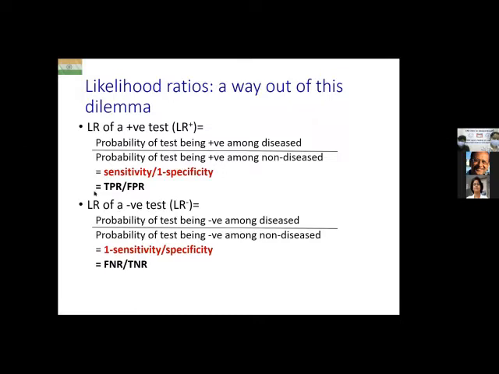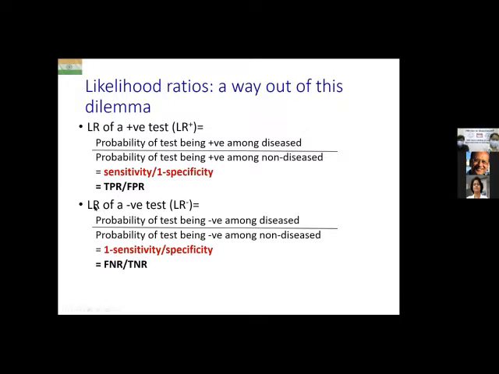Now, you want tests which have a very high true positive rate and a very low false positive rate. That means a big numerator and a small denominator. So in other words, you want likelihood ratios of a positive test to be very high. So a likelihood ratio of a positive test, if it's more than 10, it is an excellent test. More than 5, it is a good test. The closer the likelihood ratio is to 1, the worse the test is.